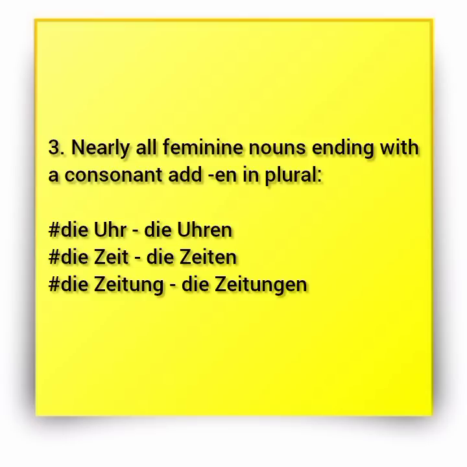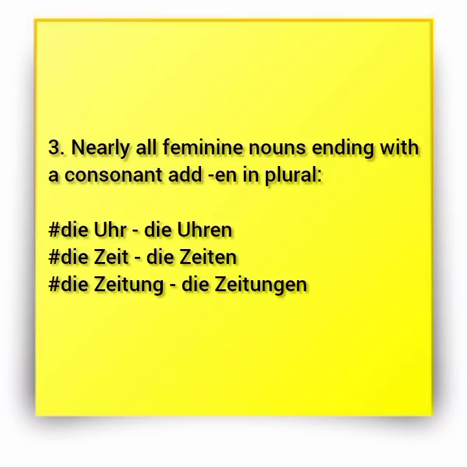Consonants are those things like B, C, D, F, G, H, etc. Nearly all feminine nouns that end with a consonant sound add en in the plural. Like in the example, die Uhr. Now you can see Uhr ends with an r, a consonant. So what will happen here is it will end in en.